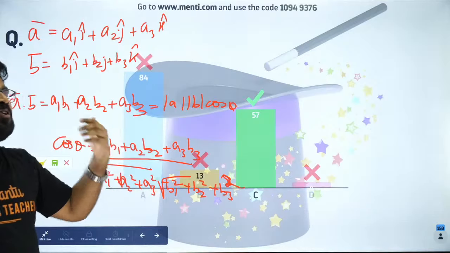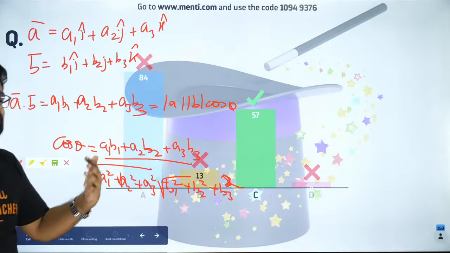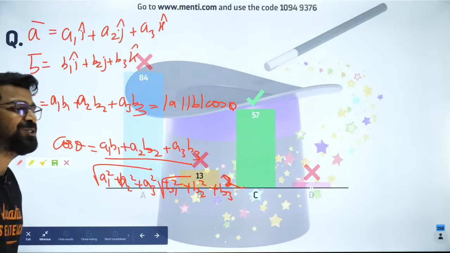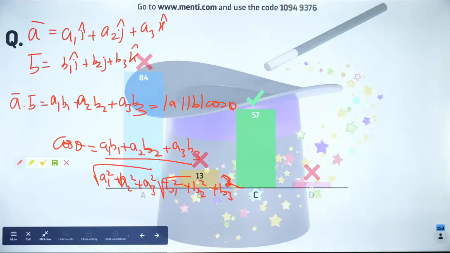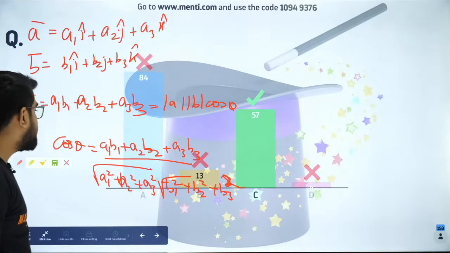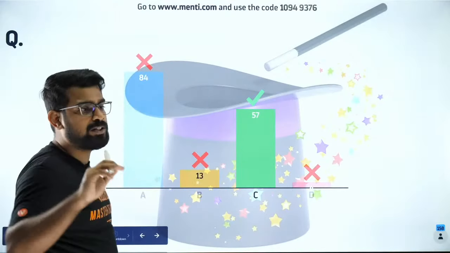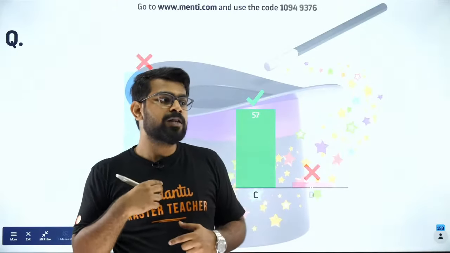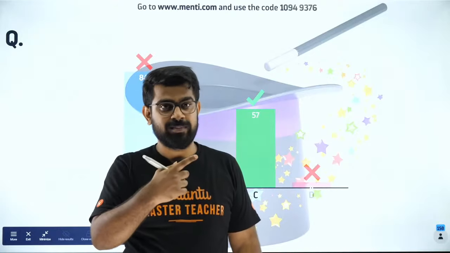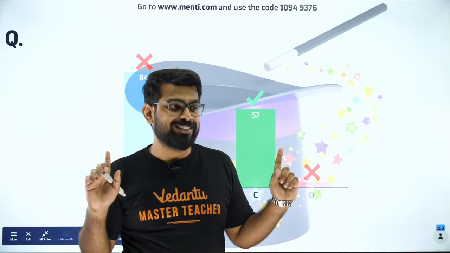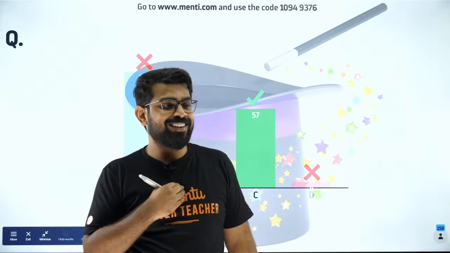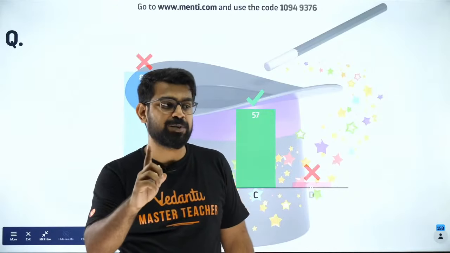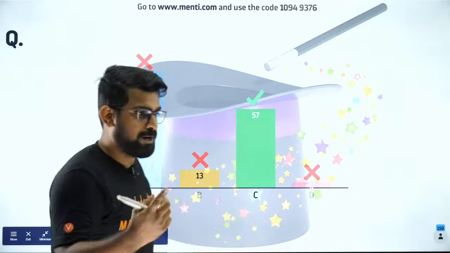Such an easy question, and you guys have written a1 a2 plus b1 b2 plus c1 c2. That was not even there. So don't make that mistake. Try to be careful. That is a lesson you learn from here. Guys, don't take it lightly. I know it's funny and everybody had a good laugh, but it should hurt you, because if you did this mistake in the exam, there will be no one laughing. Everybody will be crying, feeling bad inside, because you lost 4 marks for nothing. So don't take it casually, but definitely work on it.